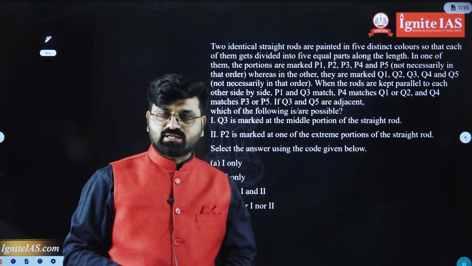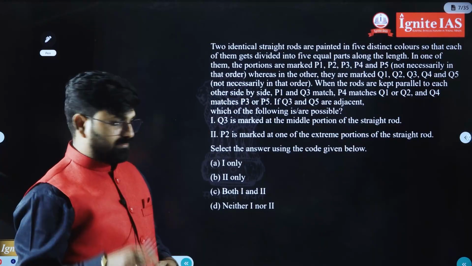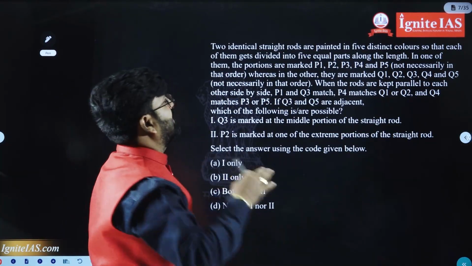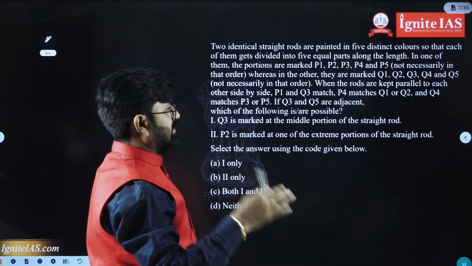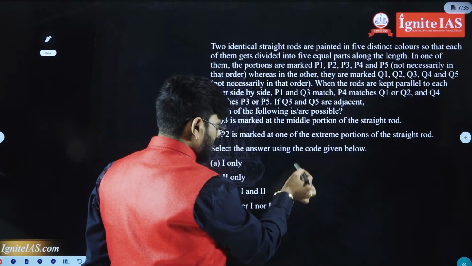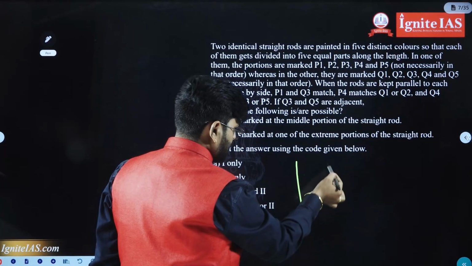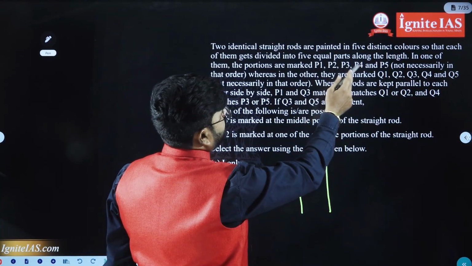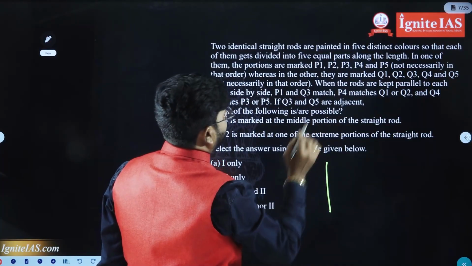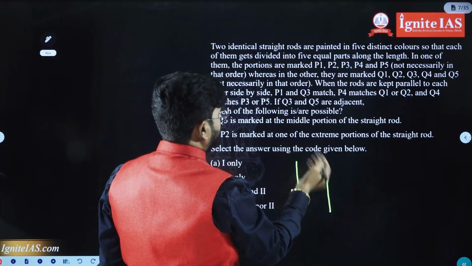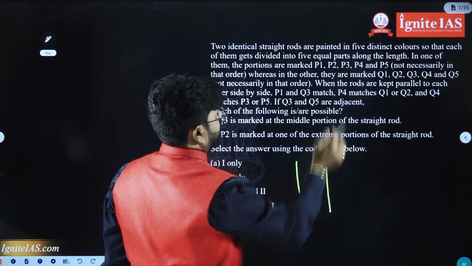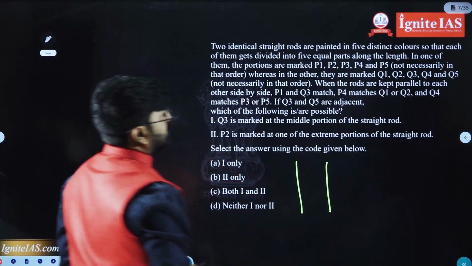This question was asked in the 2026 CSAT paper. See, 2 identical straight rods are painted in 5 distinct colors, so that each of them gets divided into 5 equal parts. Okay, 2 identical rods are there, each of them in 5 equal parts, along the length.